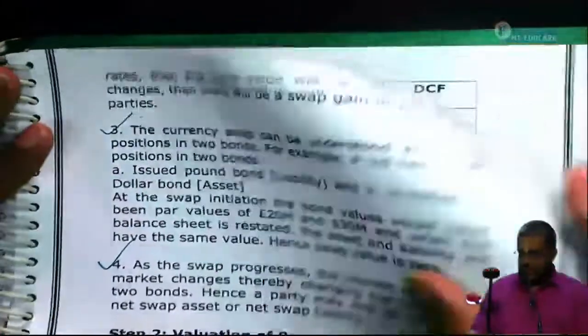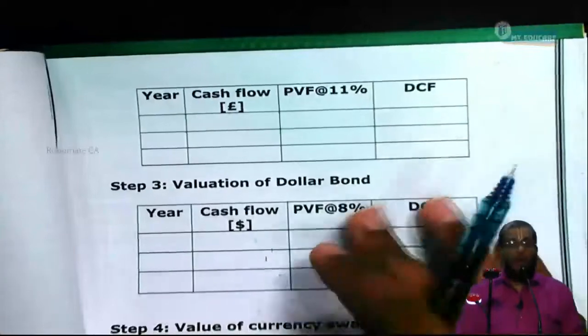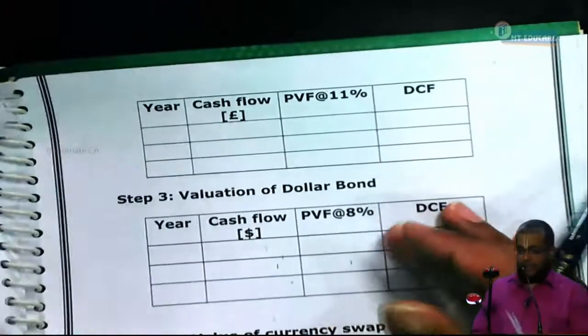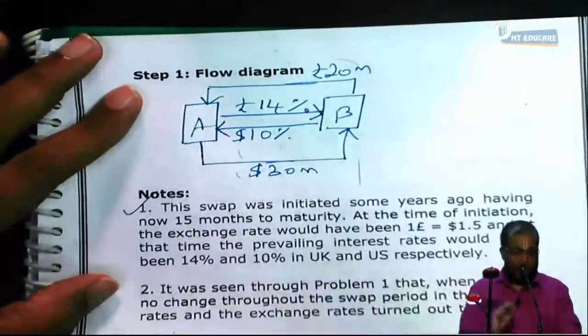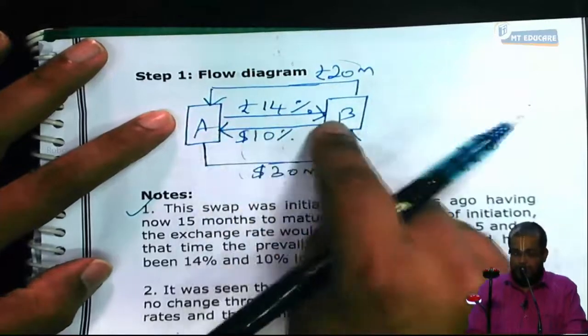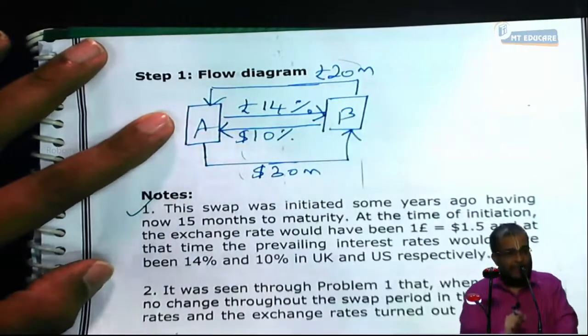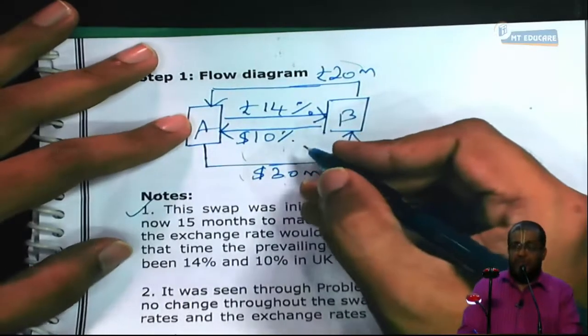Now, next is valuation of a pound bond. Okay. First of all, when you buy this pound bond today, tell me what you will receive. A person holding a pound bond will receive 14%.